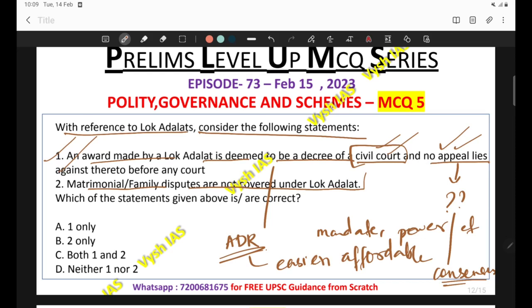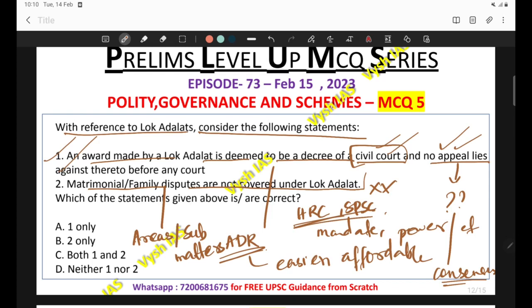So the first statement is correct. Come to the second statement. Matrimonial or family disputes are not covered under Lok Adalat. No, you have to learn about the jurisdiction and the area, the subject matters over which these bodies can adjudicate. With respect to this jurisdiction, in Lok Adalat, what are the areas in which it can make judgments. And coming to the constitutional bodies, there are bodies like the Human Rights Commission, then the State Public Service Commission. All those bodies have certain areas within which they can operate. Those areas you should be aware of. That is called jurisdiction in terms of subject matters.